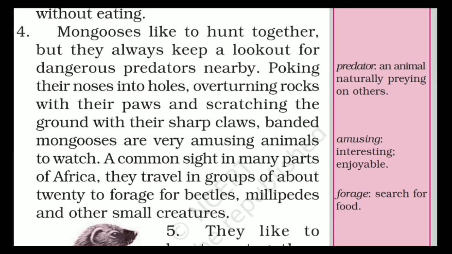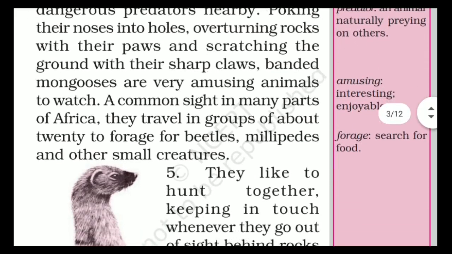They are a common sight in many parts of Africa. They travel in groups of about twenty-two, foraging for beetles, millipedes, and other small creatures. Okay, it means they always move in a group of twenty or so to search for the food they eat. Mongooses eat beetles, millipedes, and other small creatures.